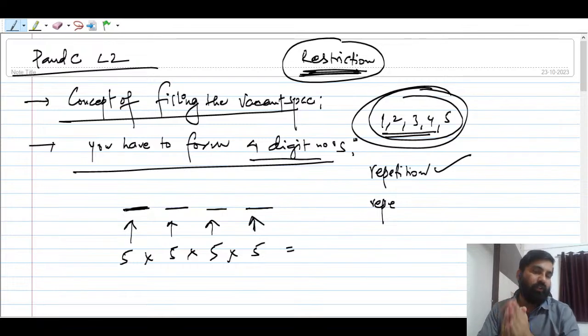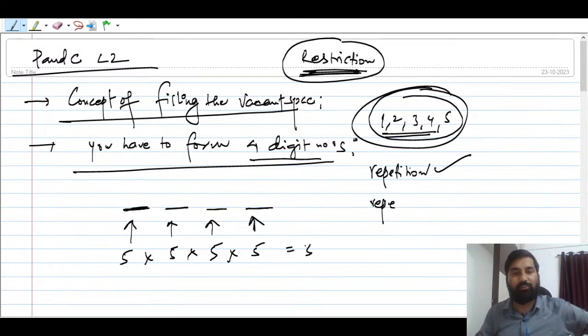ठीक है, तो counting is one of the very important concepts in permutation and combination. If you know the counting, then life is very simple, right? Like when we will talk about probability theory, basic probability theory. Fine, so it will be 5 to the power 4 is going to be the answer for this question.